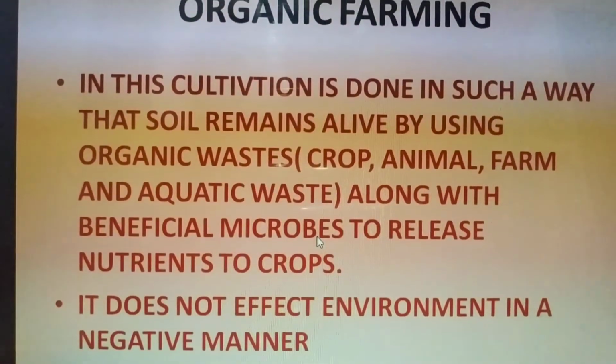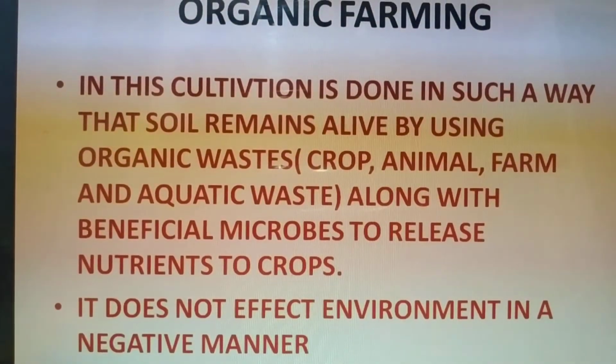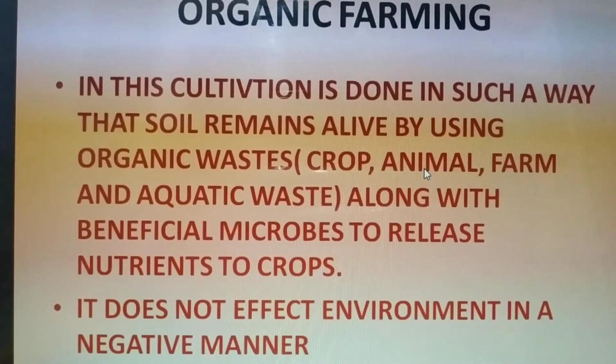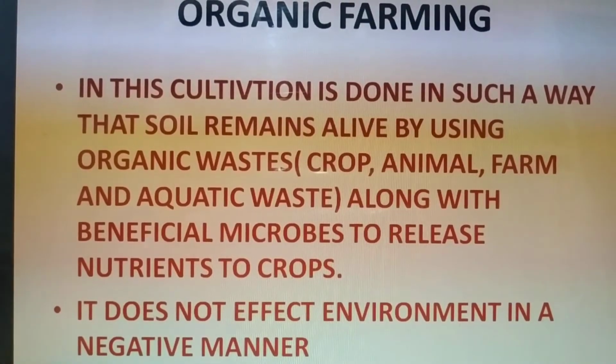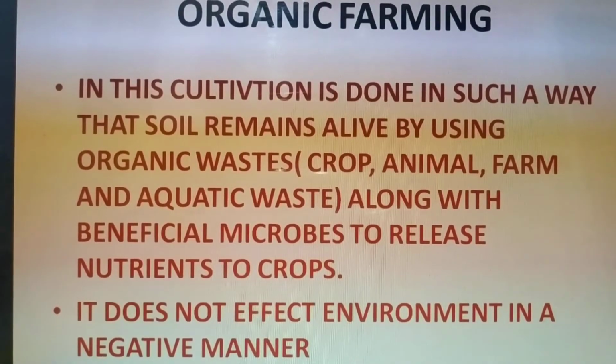Next comes organic farming. In this, cultivation is done in such a way that the soil remains alive by using organic waste like crop waste, animal waste, farm waste and aquatic waste, along with beneficial microbes to release nutrients to the crop. It is done with biodegradable inputs and does not affect the environment. That is most important, seeing to sustainable development also. Organic farming should be done because it does not harm the environment.